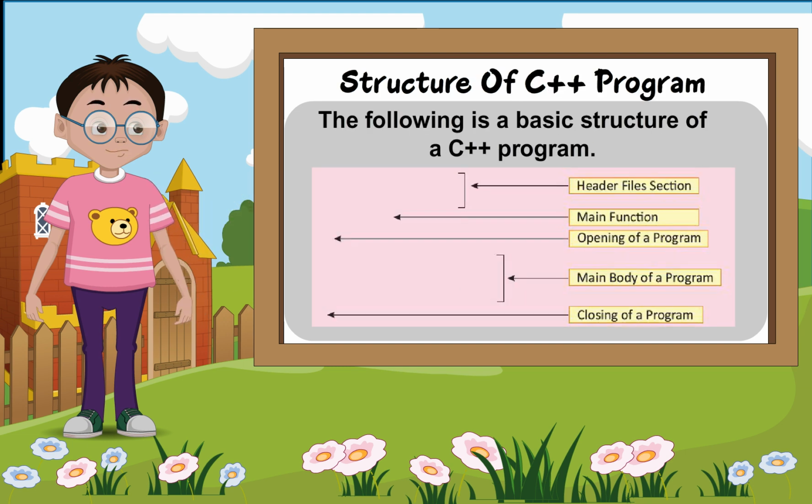Structure of a C++ program. The following is the basic structure of a C++ program: header file section, main function, opening of a program, main body of a program, closing of a program.